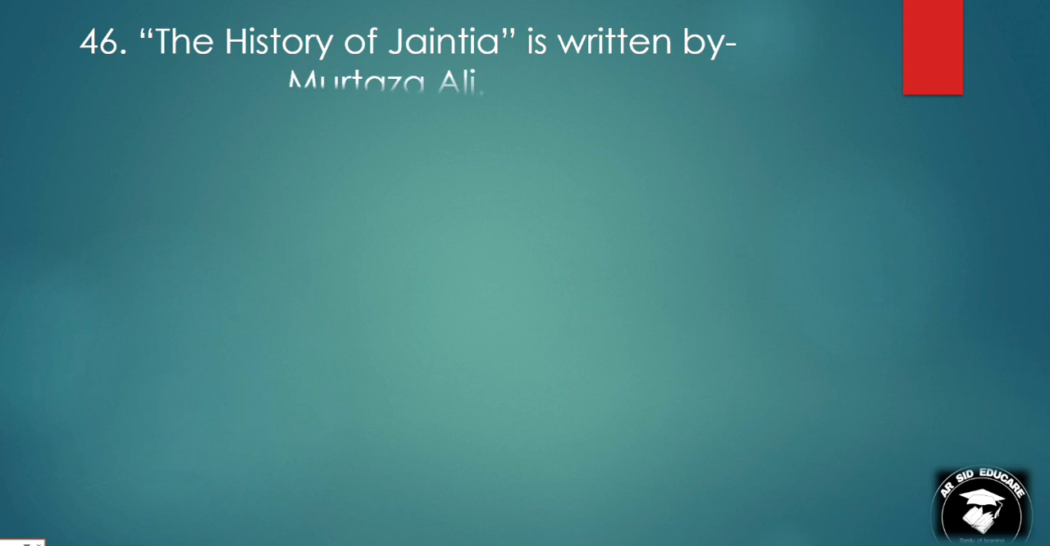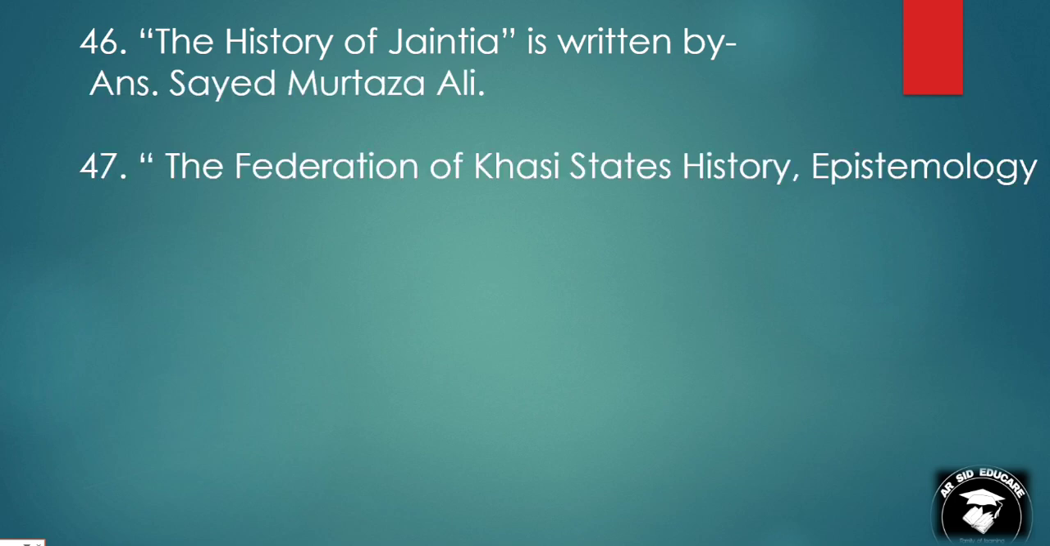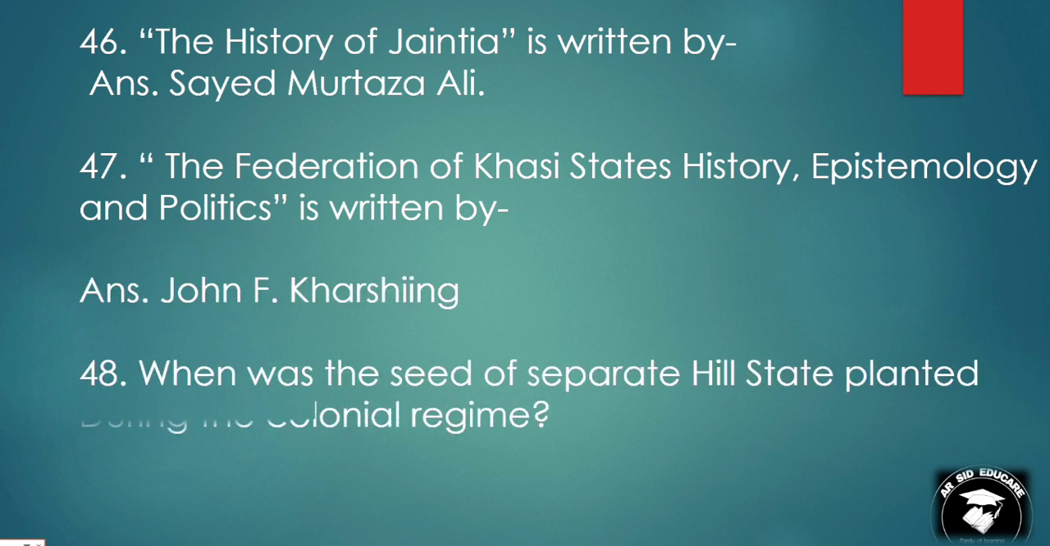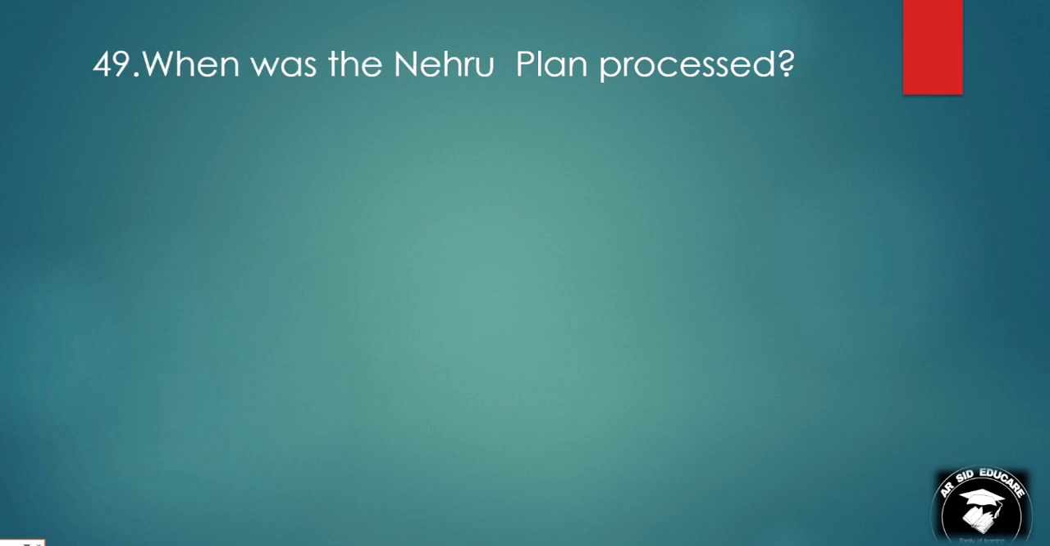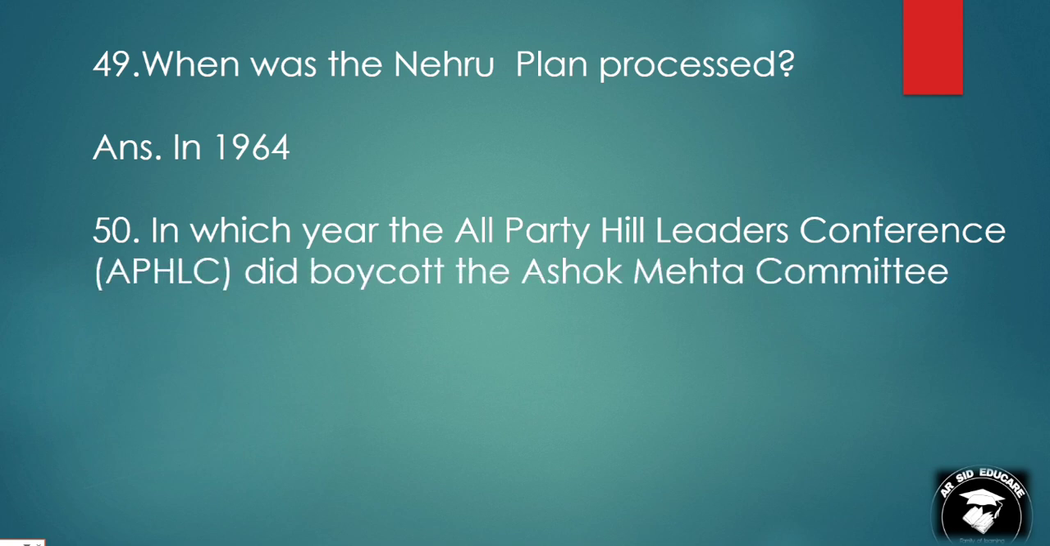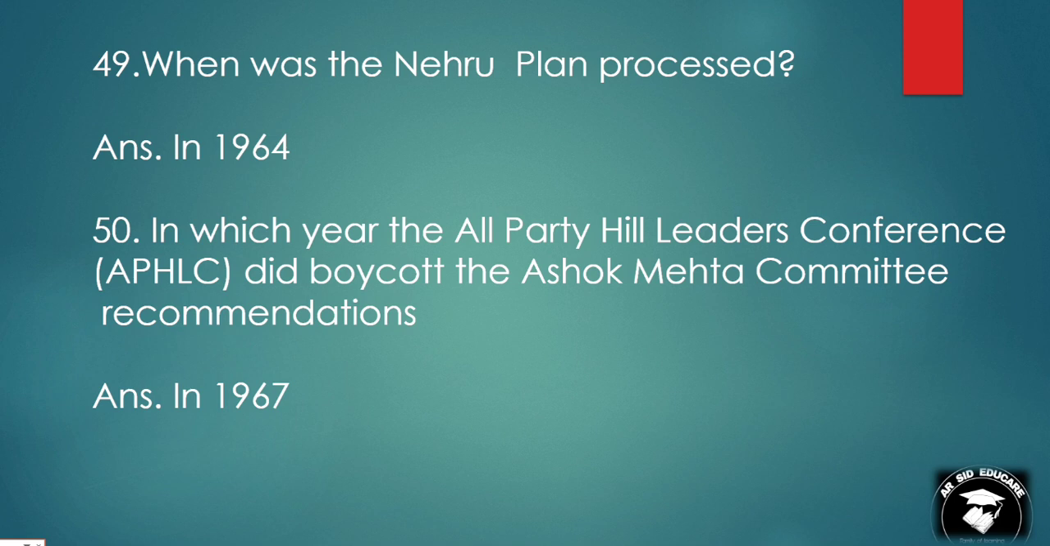The History of Jaintia is written by Syed Murtaza Ali. The Federation of Khasi State Hills: Epistemology and Politics is written by John F. Kharshiing. When was the seed of separation hill state planted during the colonial regimes? In the 1920s. When was the Nehru Plan process? In 1964. In which year did the All-Party Hill Leaders Conference, APHLC, boycott the Ashok Mehta Committee recommendation?